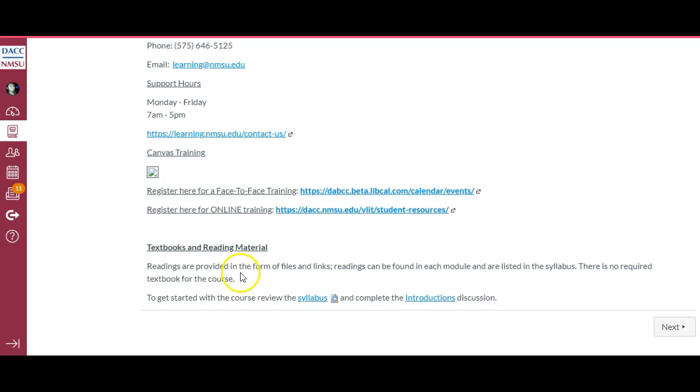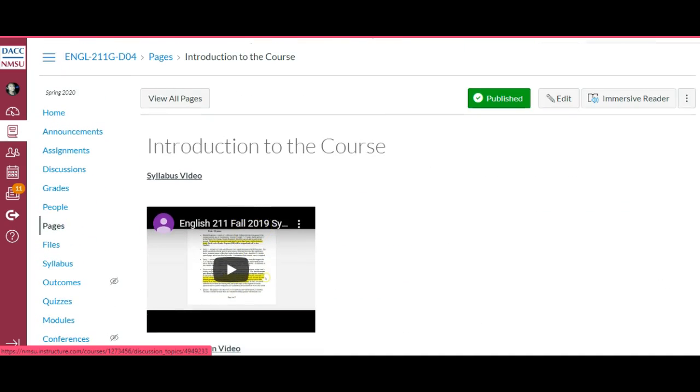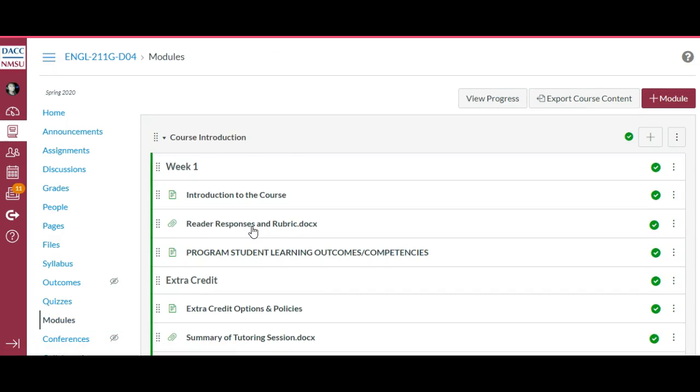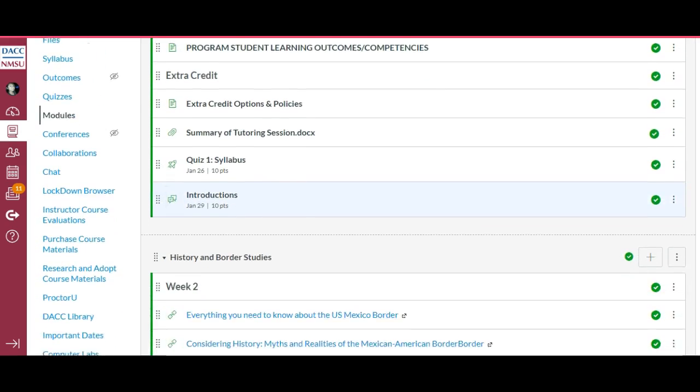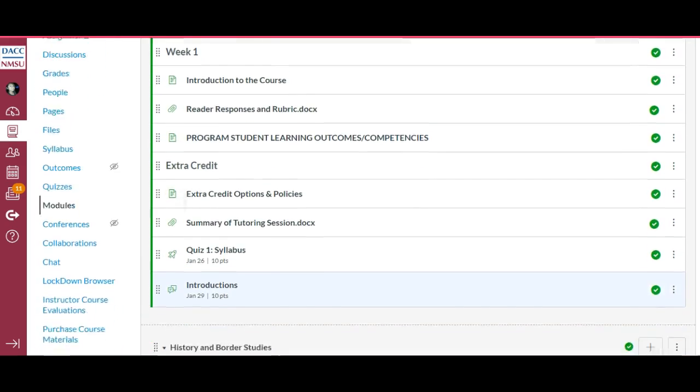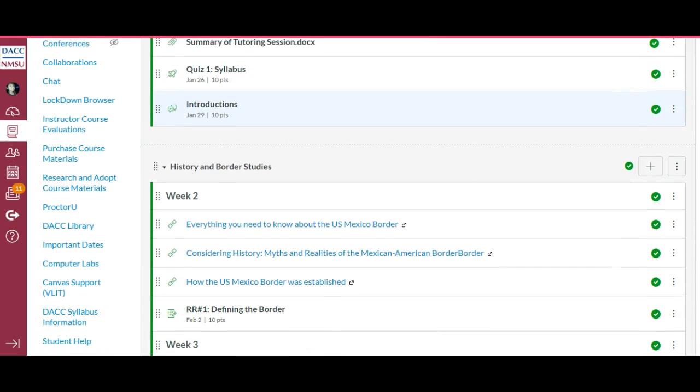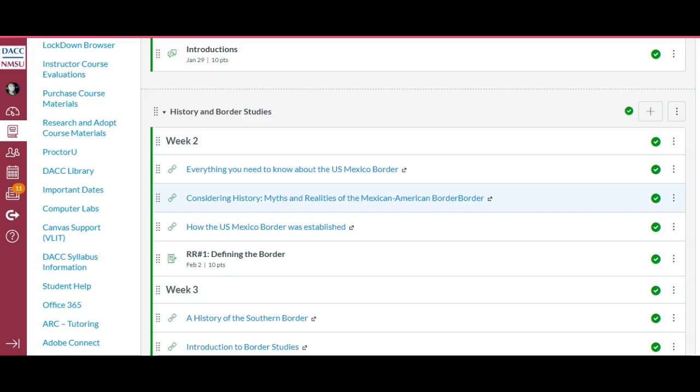Next, I talk a little bit about the textbook and reading material. We don't have a textbook. All of our readings are linked online, so you need to make sure that you have access to Canvas and the internet. And then, of course, here I have our syllabus again and the introductions discussion. So let's go ahead and take a look at the modules. This course is organized according to weeks. So, for example, week 1, you're supposed to go over the introduction module. Week 2, we start discussing history and border studies. As you can see, each week has what you're supposed to read and the assignment that's due.